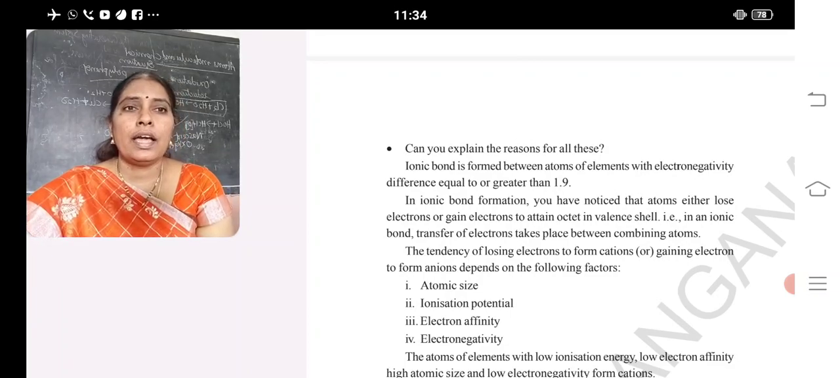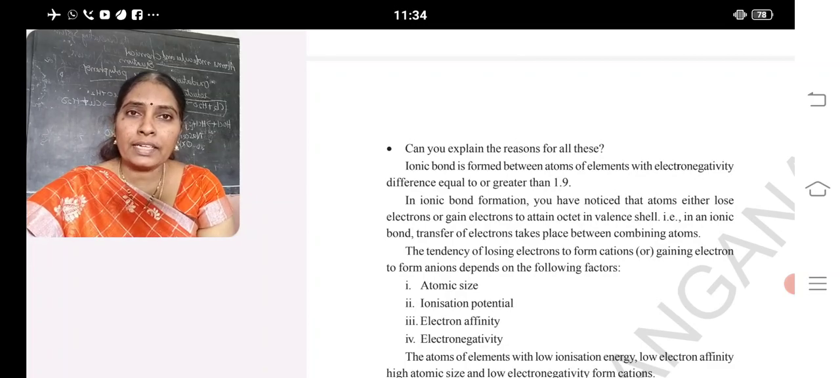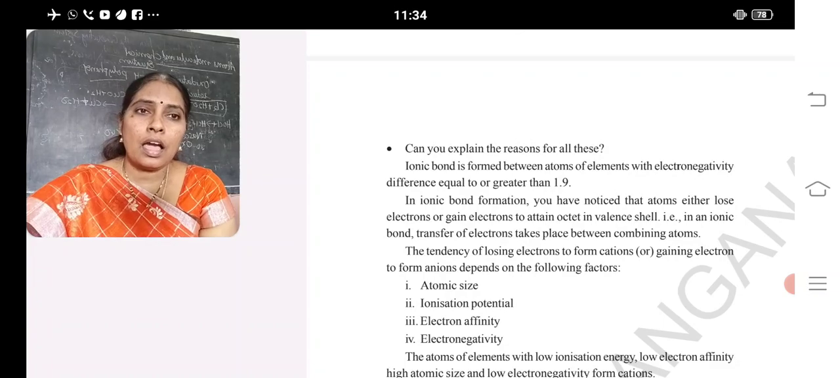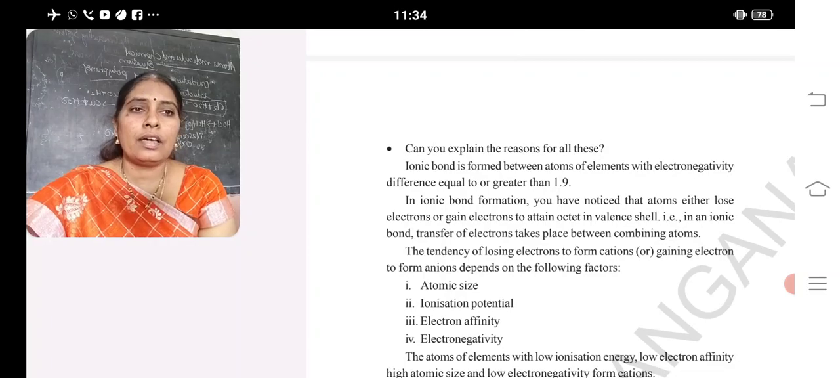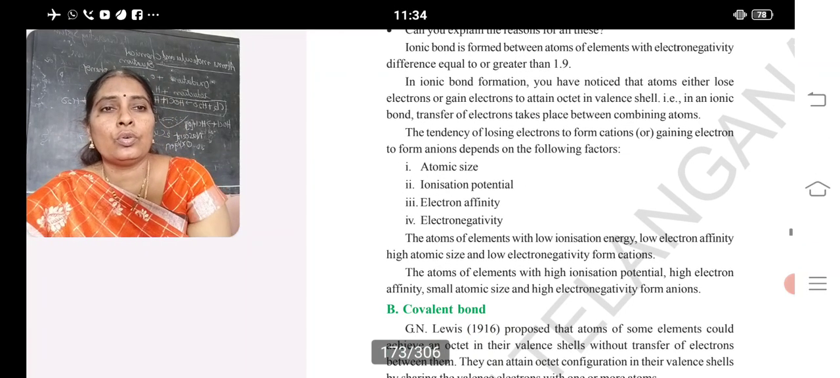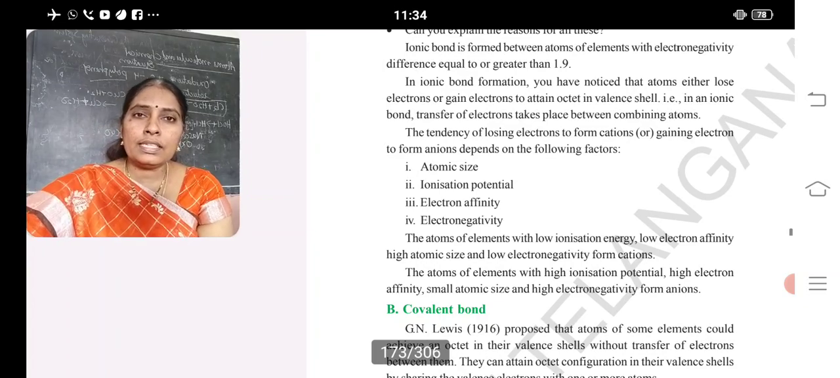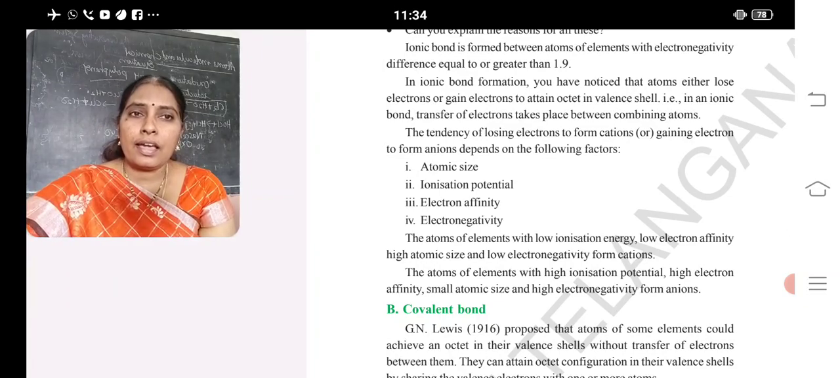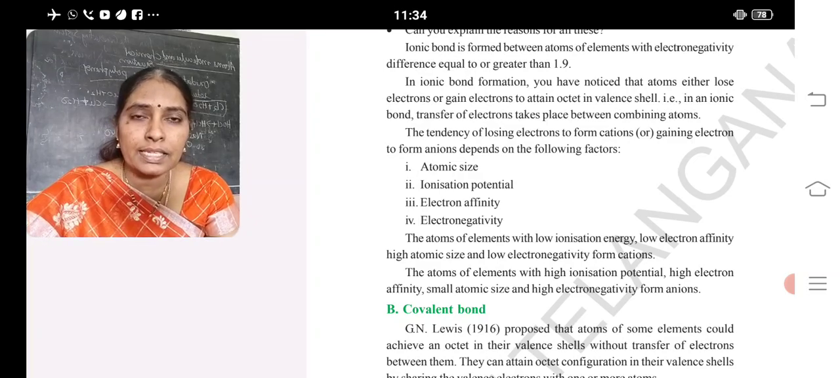ionic bond. Some factors which affect the ionic bond are atomic size, ionization potential, electron affinity, electronegativity and electronegative character. So all these factors affect the ionic bond. What is atomic size? The distance from the nucleus to the outermost shell is said to be atomic size. It is also known as atomic radius.